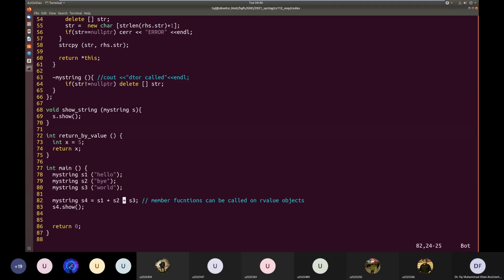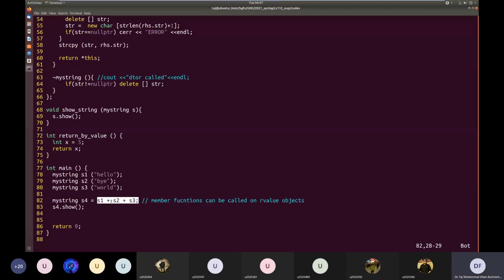Then S3 will be passed to that member function called on a temporary R value, and the plus operator function will again combine the previous concatenated string and S3 into a new MyString object, which will again be an R value.